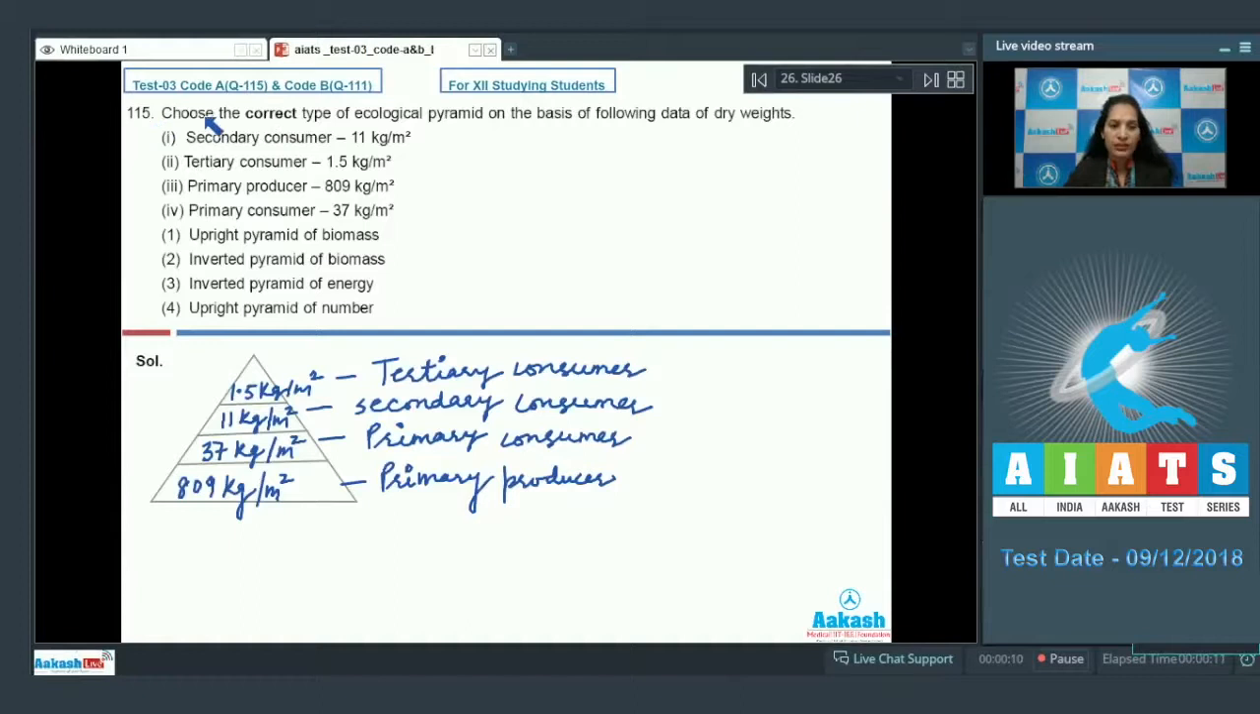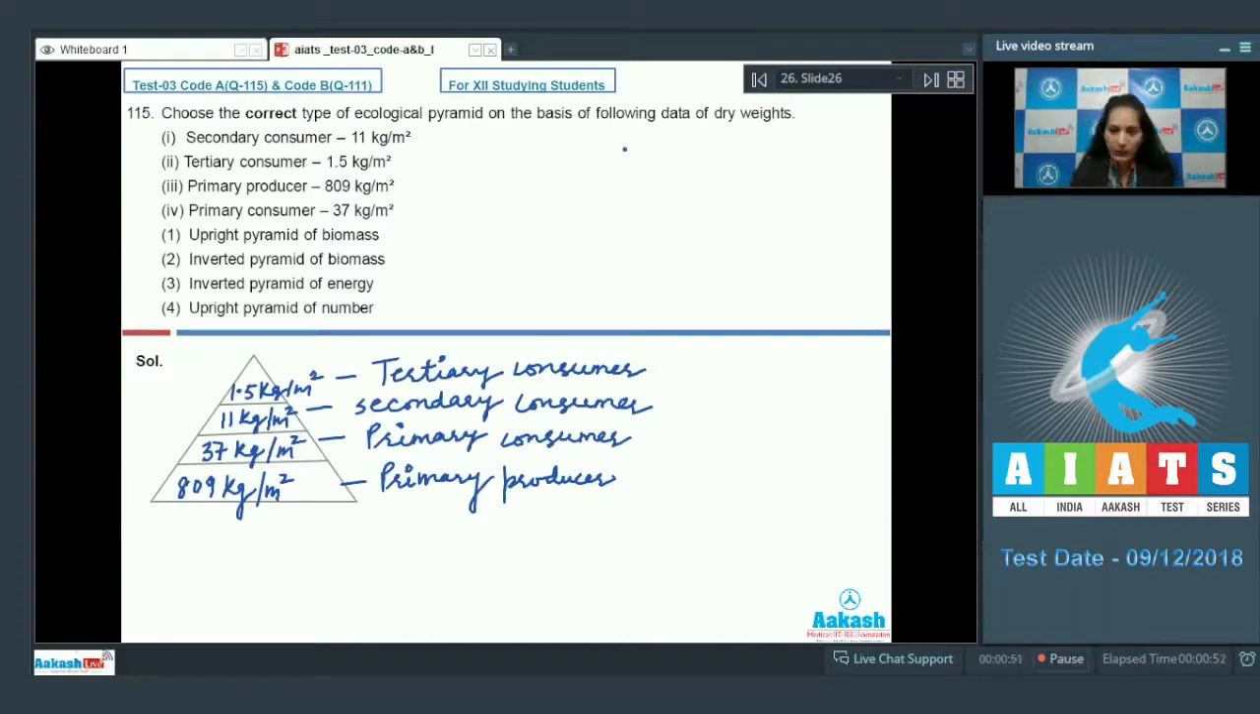Question number 115. Choose the correct type of ecological pyramid on the basis of following data of dry weights. First, secondary consumer 11 kg per meter square. Second, tertiary consumer 1.5 kg per meter square. Third, primary producer 809 kg per meter square. Fourth, primary consumer 37 kg per meter square. First option, upright pyramid of biomass. Second, inverted pyramid of biomass. Third, inverted pyramid of energy. Fourth, upright pyramid of number. By seeing all the information, you have to select the correct ecological pyramid.